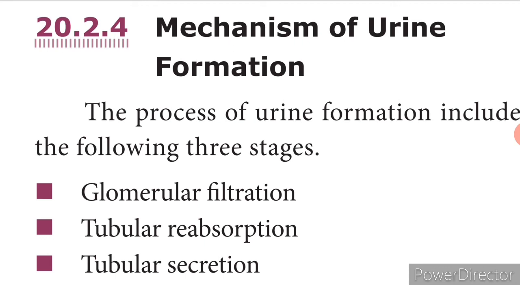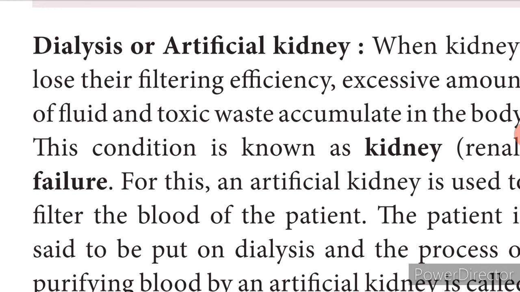The next is the artificial kidney or dialysis. We said that the nitrogenous waste has to be excreted, isn't it? So when the kidneys fail to expel this nitrogenous or toxic waste, it gets accumulated in the blood, and that condition is known as renal failure or kidney failure.